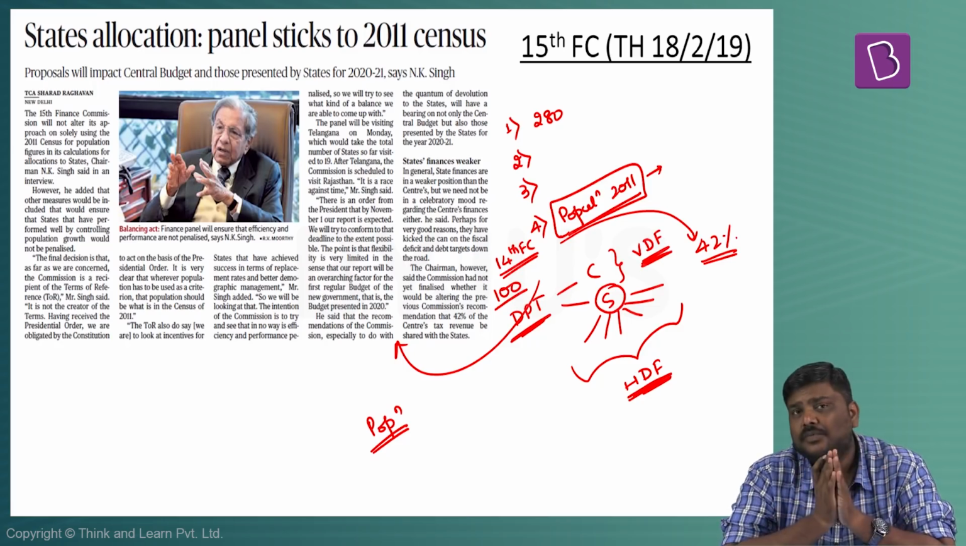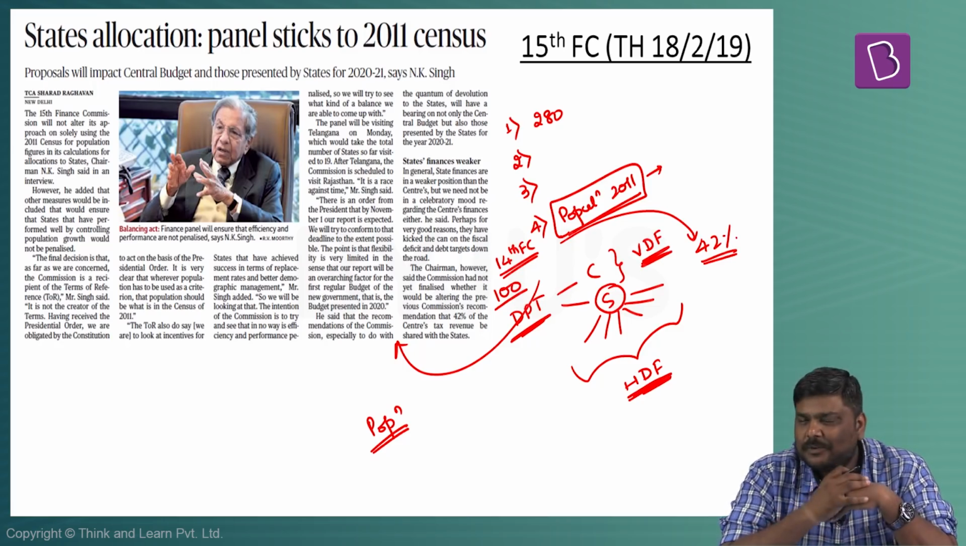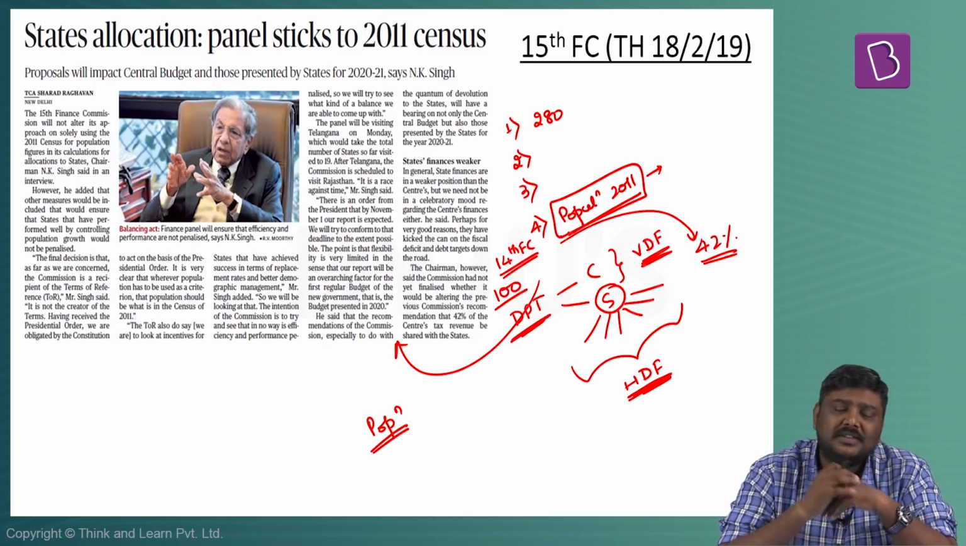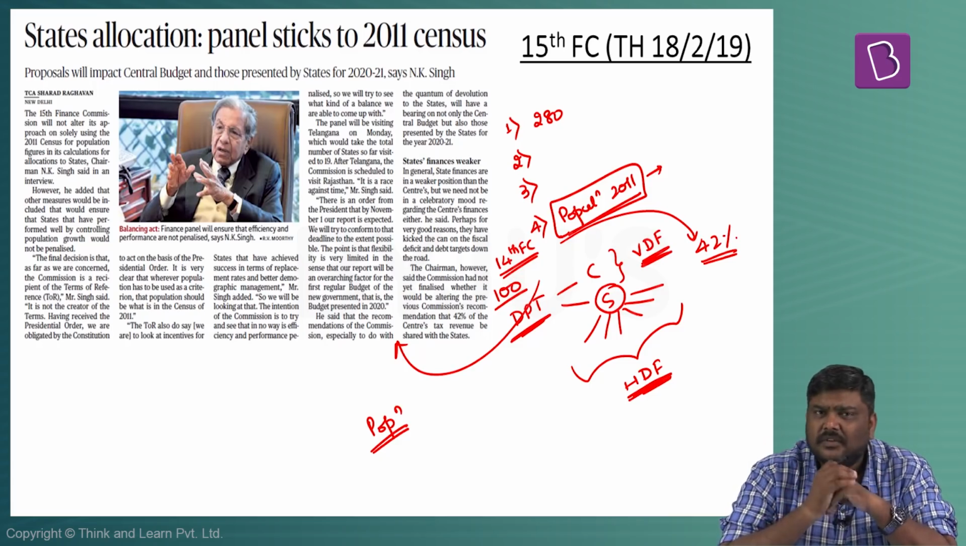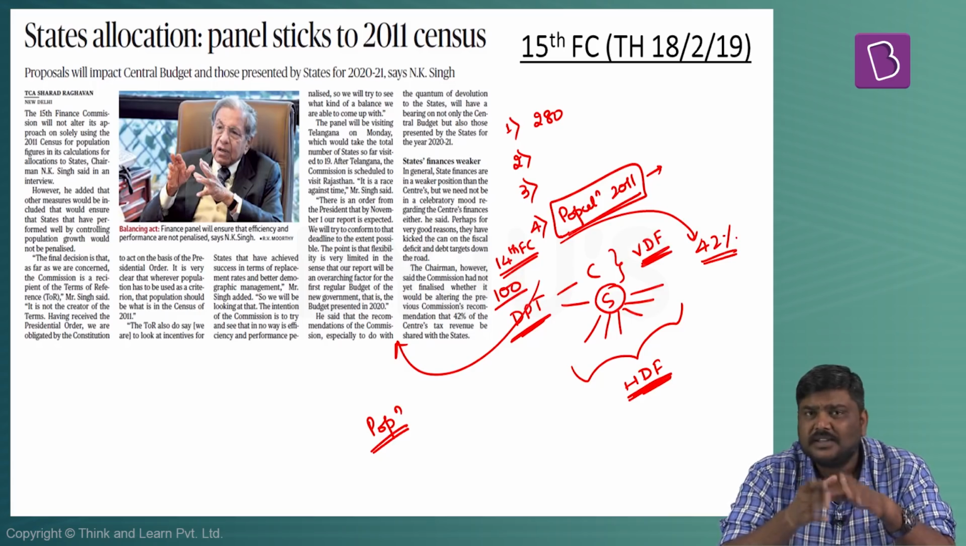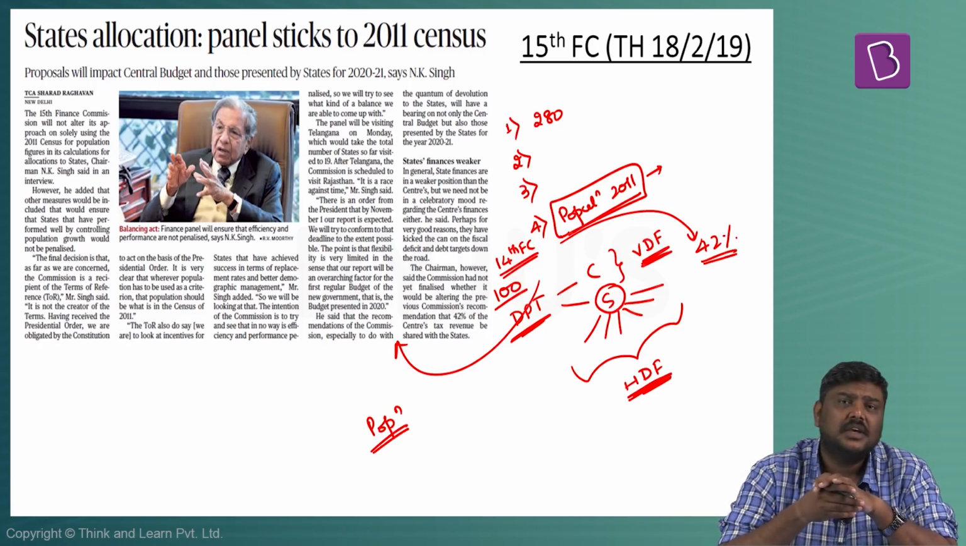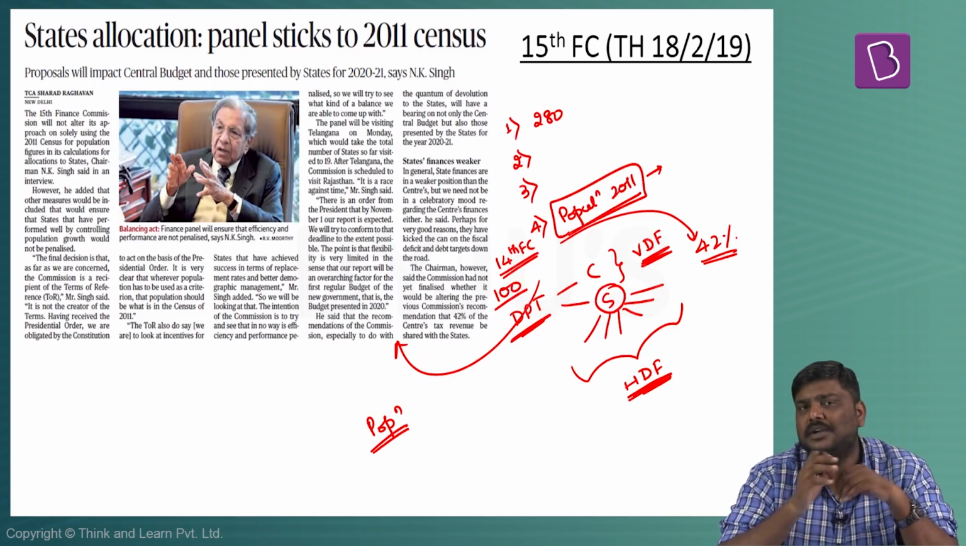But having said so, you must also understand this: there is another term of reference which states that the 15th Finance Commission can also look into incentivizing those particular states which have been able to control the population.